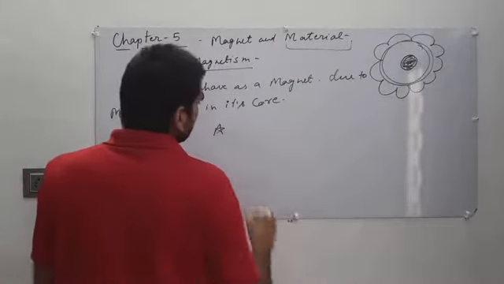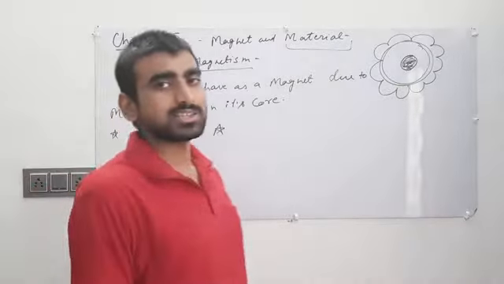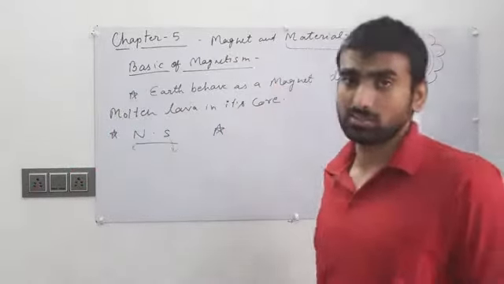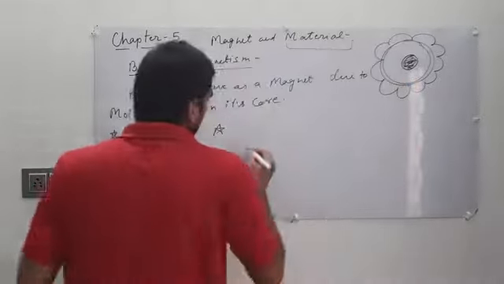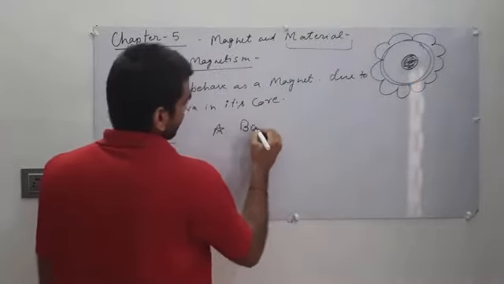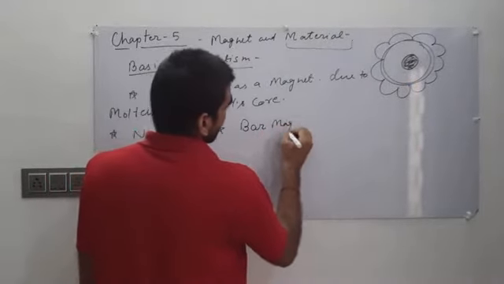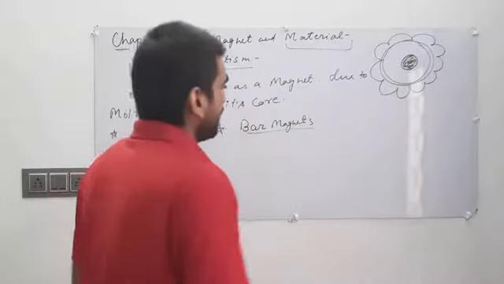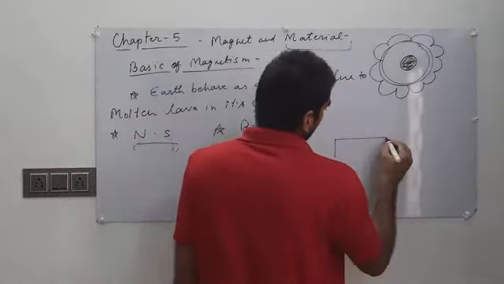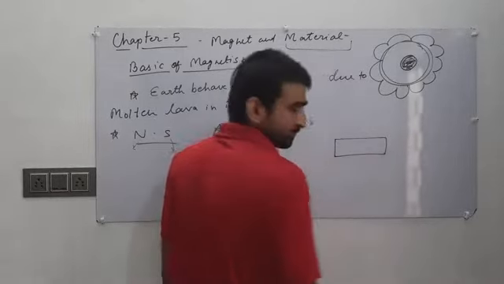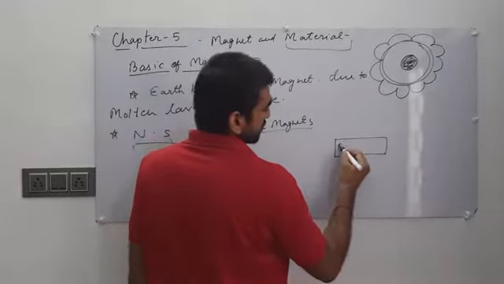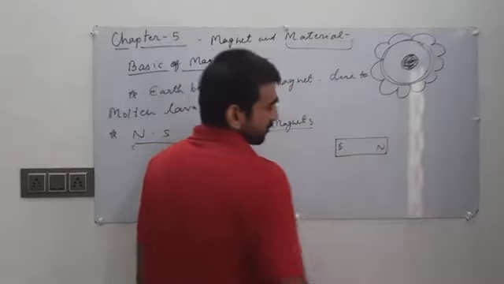Now in this chapter we will discuss bar magnets. So first of all, what is a bar magnet? A bar magnet is a type of magnet which has a south pole and a north pole.